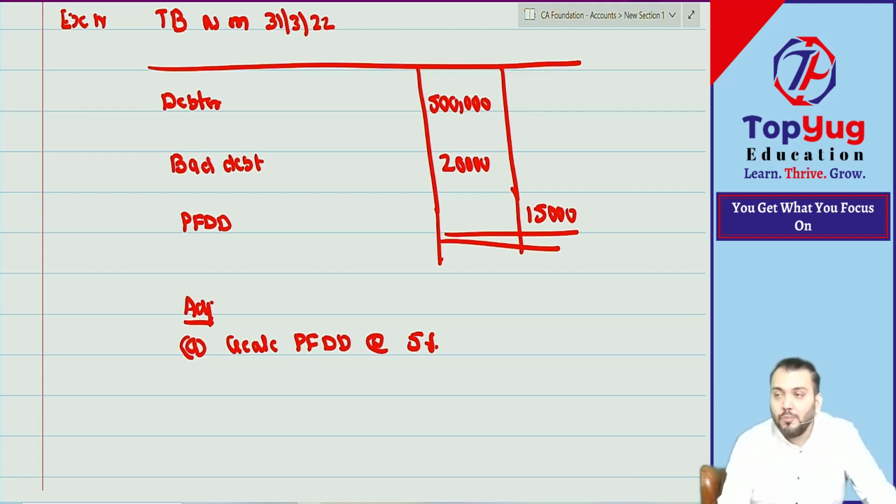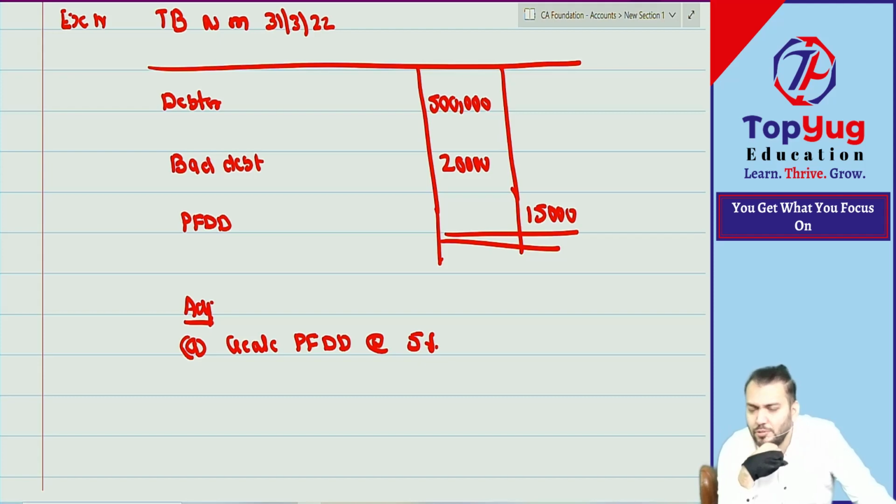Let's see how many of you are doing it correctly. If you can do this correctly, that means super. But I don't know how many of you will do it correctly. I said bad debt is already adjusted, which means the bad debt journal entry is already done. Bad debt. Understood? Correct. Do it. Don't think much. Start doing.